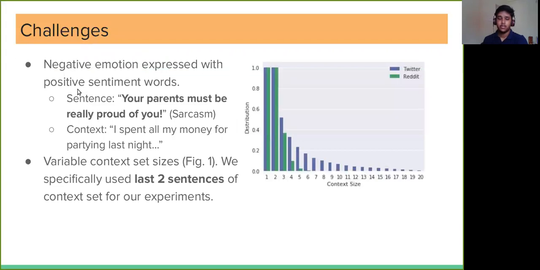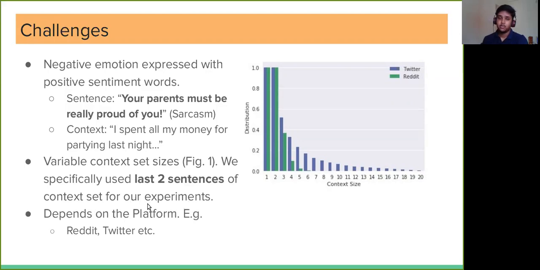Another challenge we faced here is that, as we just saw in the previous example, we have context sets consisting of conversation context sentences. The size of this context set was not fixed. It had variable sizes, and from this figure we see that the size of context set ranged from 2 till 20 in case of Twitter, and in case of Reddit, it ranged from 2 to 6. So we have variable context set sizes. In our examples, we specifically use the last two sentences of the context set, which were the most immediate context sentences.